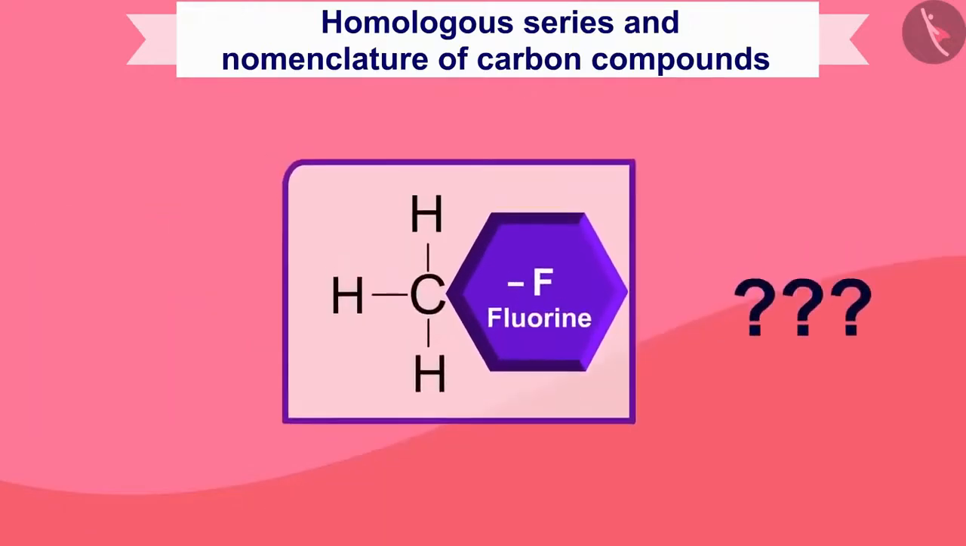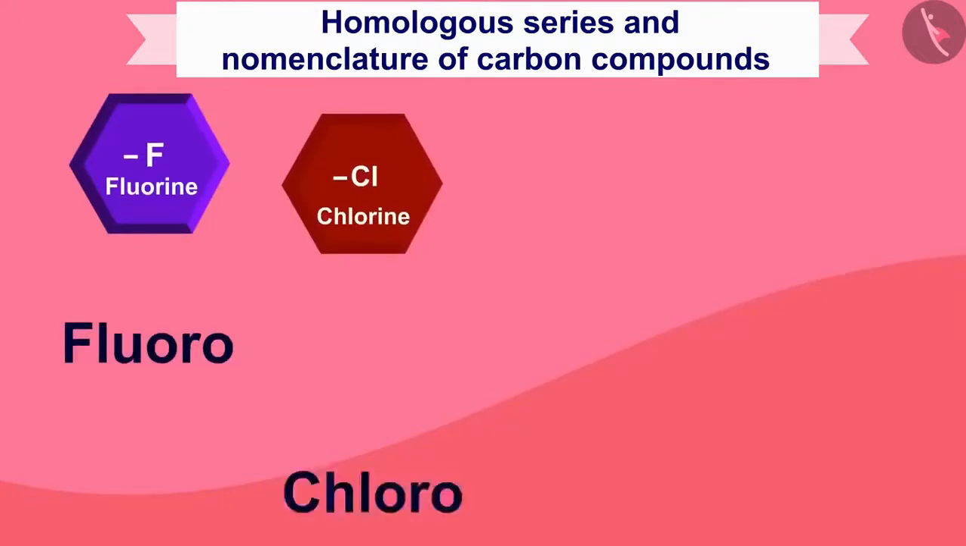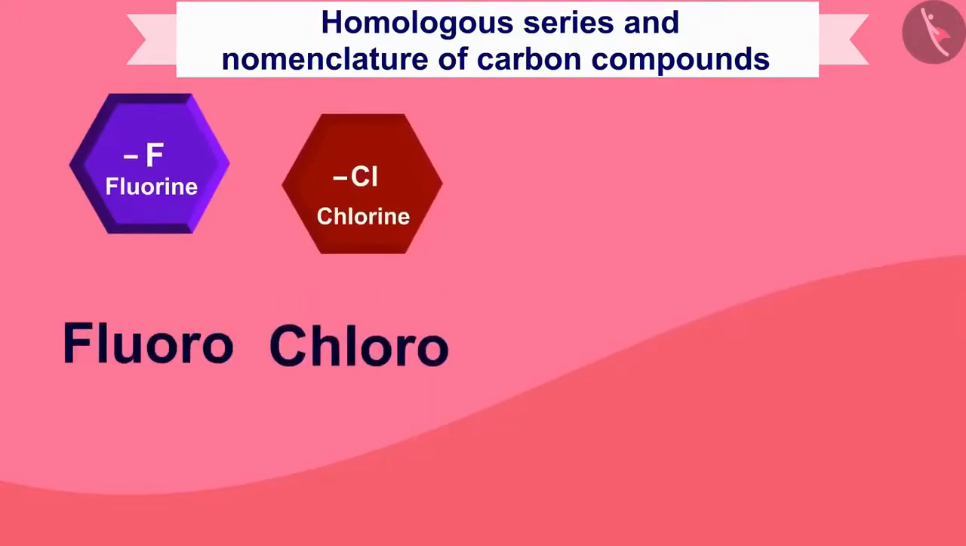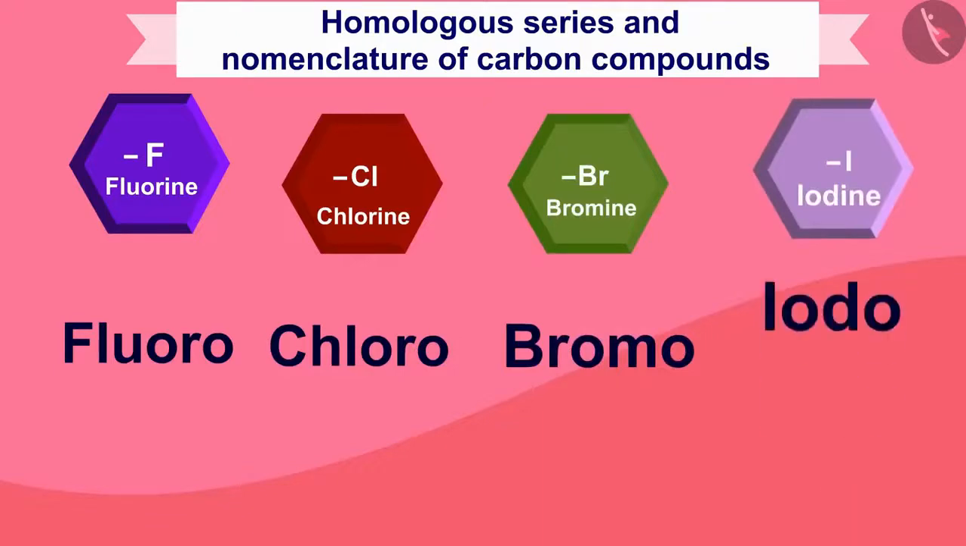What to write if fluorine is added in carbon compounds? Write fluoro before the name, and if chlorine is added, chloro. If bromine is added, we will write bromo. And if iodine is added, then we will write iodo.